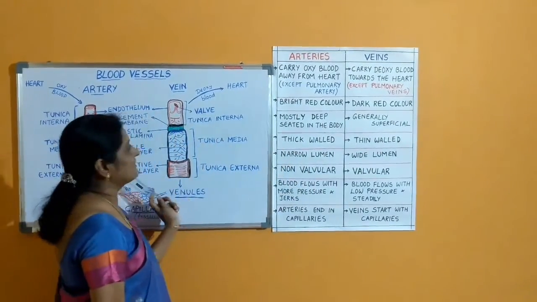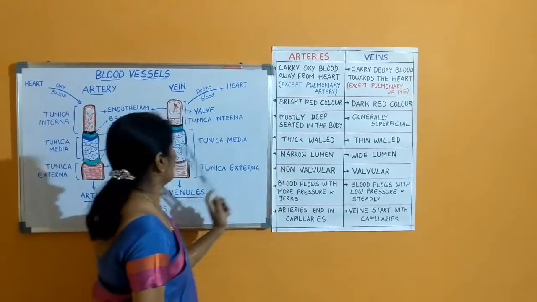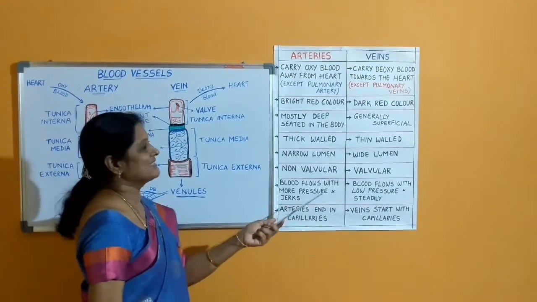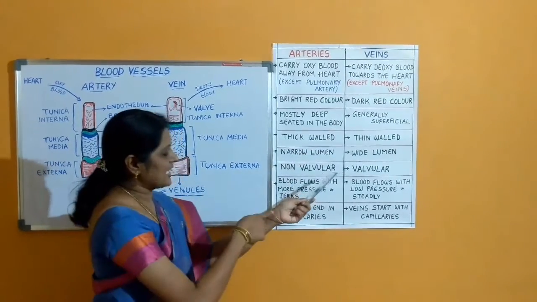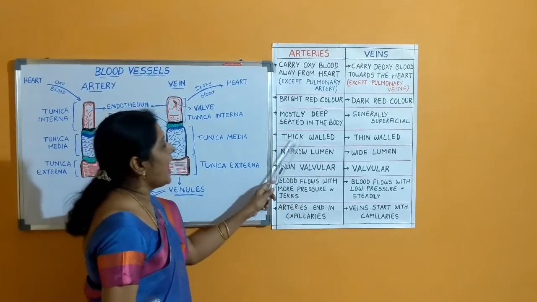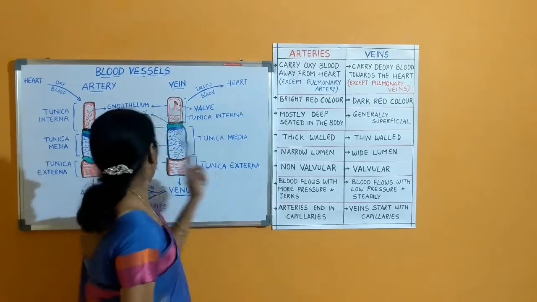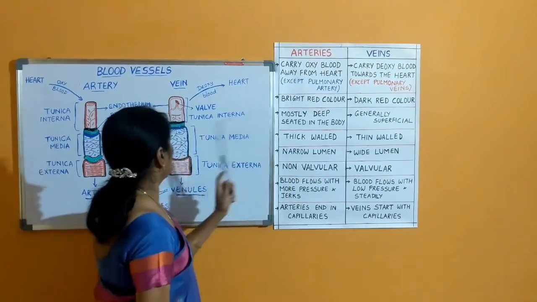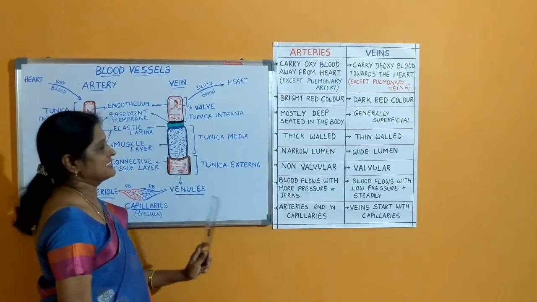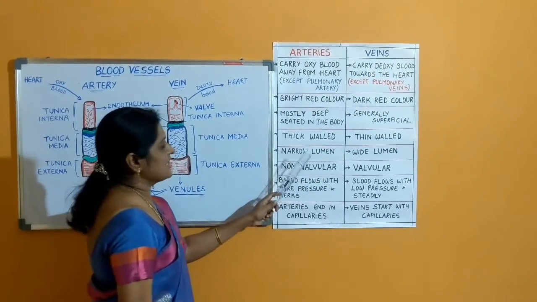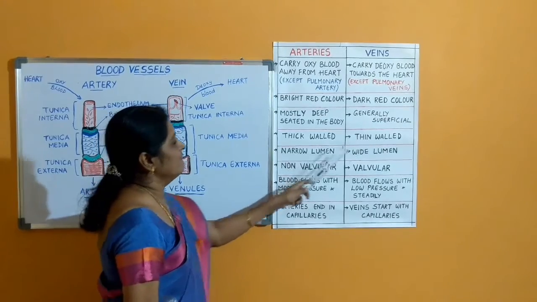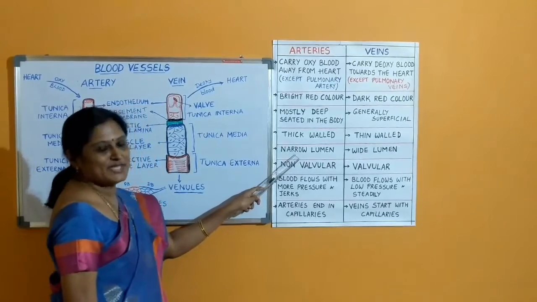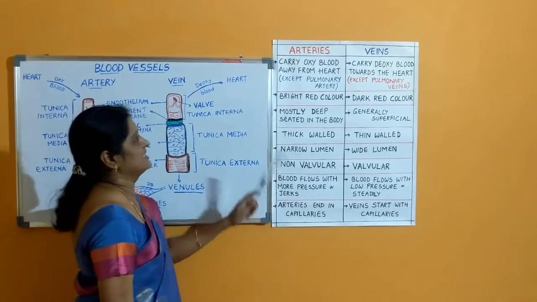Arteries are bright red in color whereas veins are dark red in color. Arteries are present deeply inside the body whereas veins are present superficially. Arteries are thick-walled having two elastic lamina whereas veins are thin-walled having only one elastic lamina. And arteries are going to have narrow lumen whereas veins are going to have wide lumen. Lumen is the space which is present inside the blood vessel.